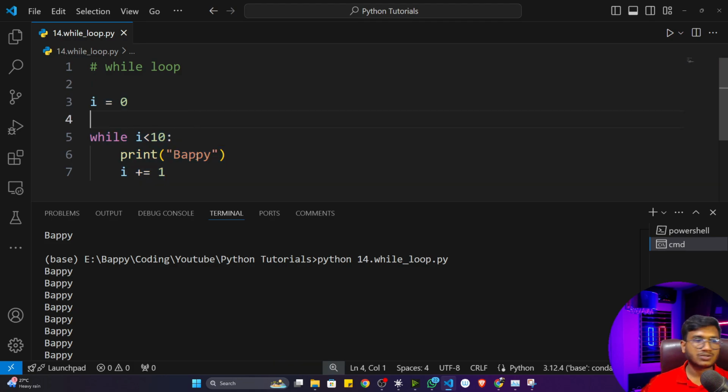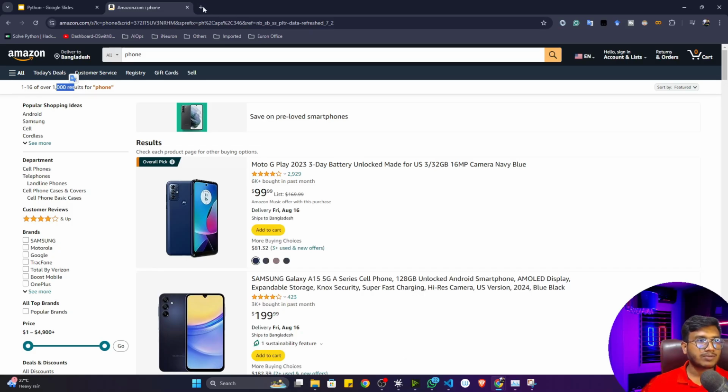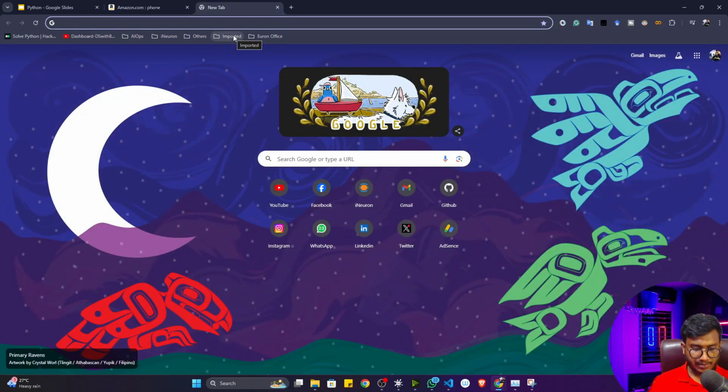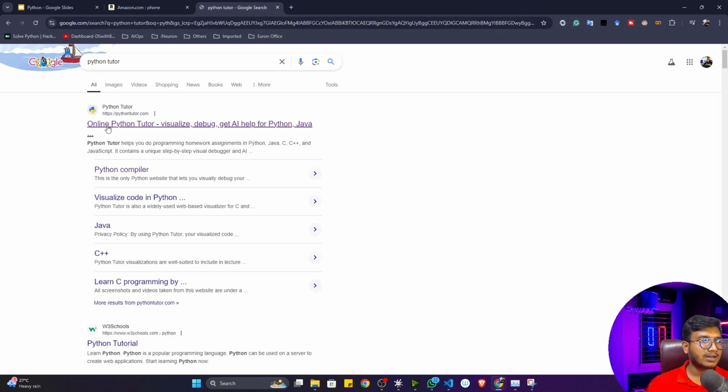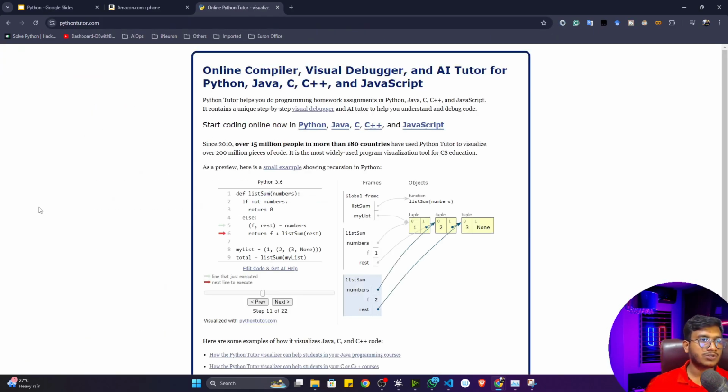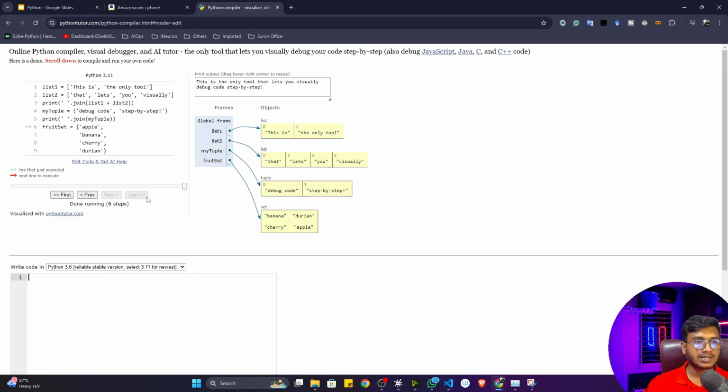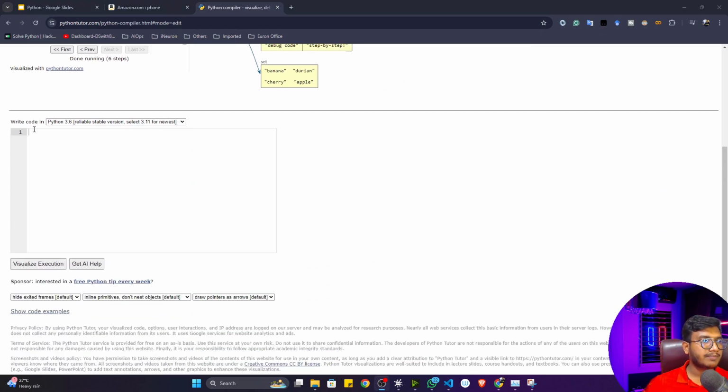there is an amazing website I usually prefer. Let me show you this website, called Python Tutor. Here you can visualize your code. Let me show you how. You can visualize Python, Java, C, C++, JavaScript, but I want to visualize Python code. I'll click here, and here is a box. Inside that you have to paste your code, and click on the button called Visualize Execution.